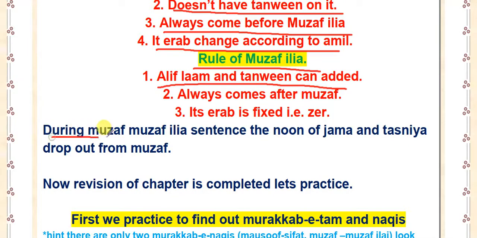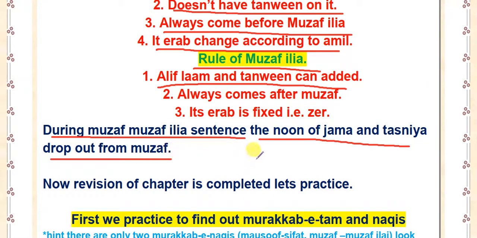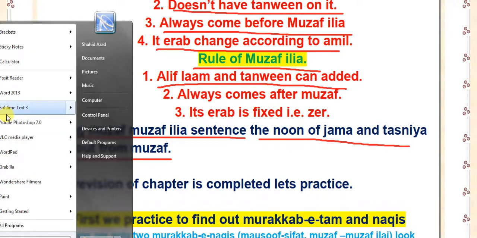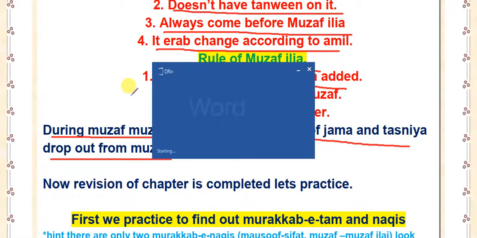Okay, so during a muzaf ilayh sentence, the noon of jama and tasniya drops out from the muzaf. For example, if the muzaf is tasniya or a jama, then the jama and tasniya have a noon. So during a muzaf ilayh sentence, the noon of jama and tasniya drops out from the muzaf. What does it mean? Let me show you by giving an example.